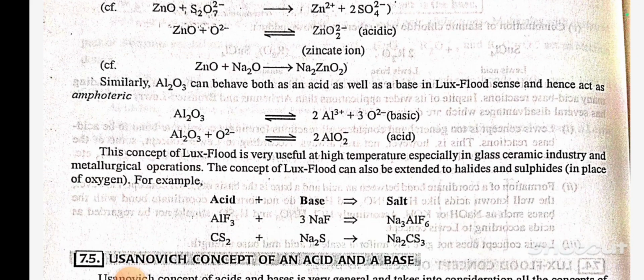Similarly, Al2O3 can behave both as an acid as well as a base in the Lux-Flood sense and hence acts as amphoteric. Al2O3 gives 2Al3+ plus 3O2- (basic). Al2O3 plus O2- gives 2AlO2- (acid). This concept of Lux-Flood is very useful at high temperature, especially in the glass and ceramic industry and metallurgical operations. The concept of Lux-Flood can also be extended to halide and sulfide in place of oxygen.